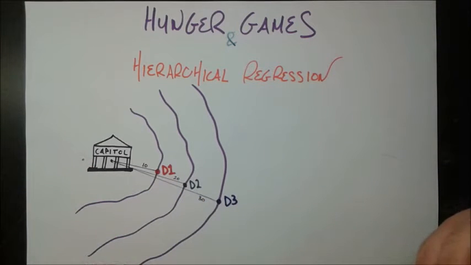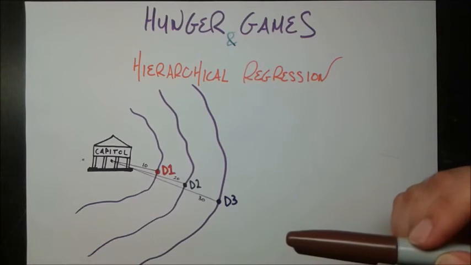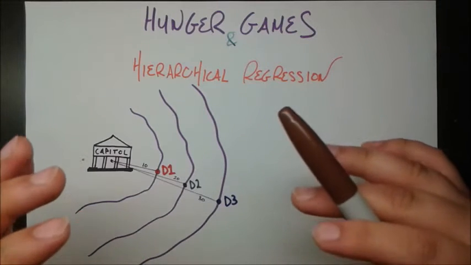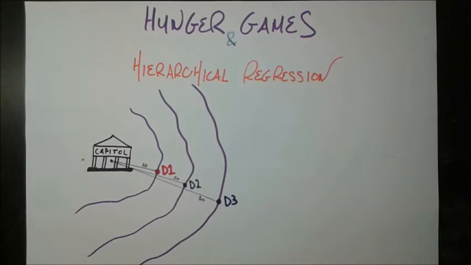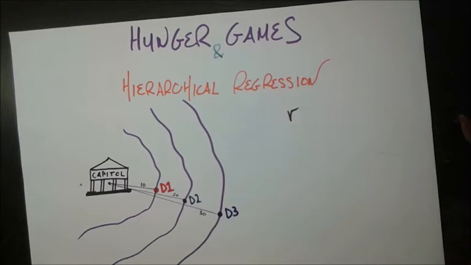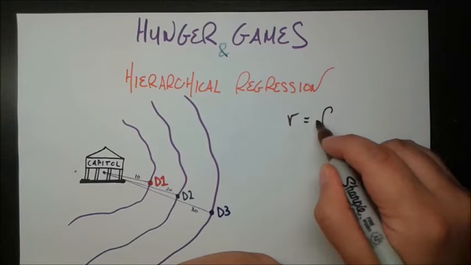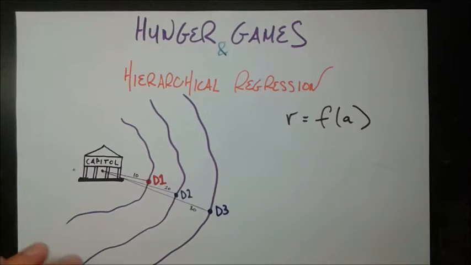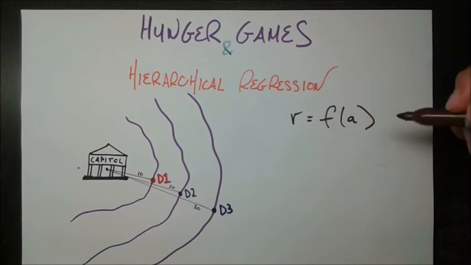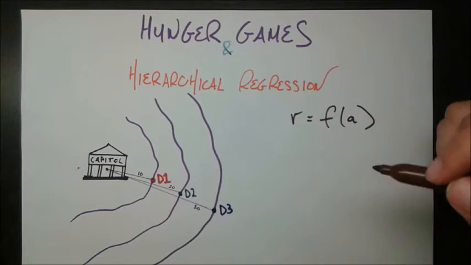Now let's say as researchers, we're trying to figure out what the relationship is between your age and how many rations of food you get per month as a person living in this Hunger Games universe. So we want to figure out, is there some function that can tell us how many rations of food you get every single month as a function of your age? Trying to figure this out, we go to all 3 of these districts and survey a bunch of people. We say, hey, what's your age and how many rations of food are you getting per month?